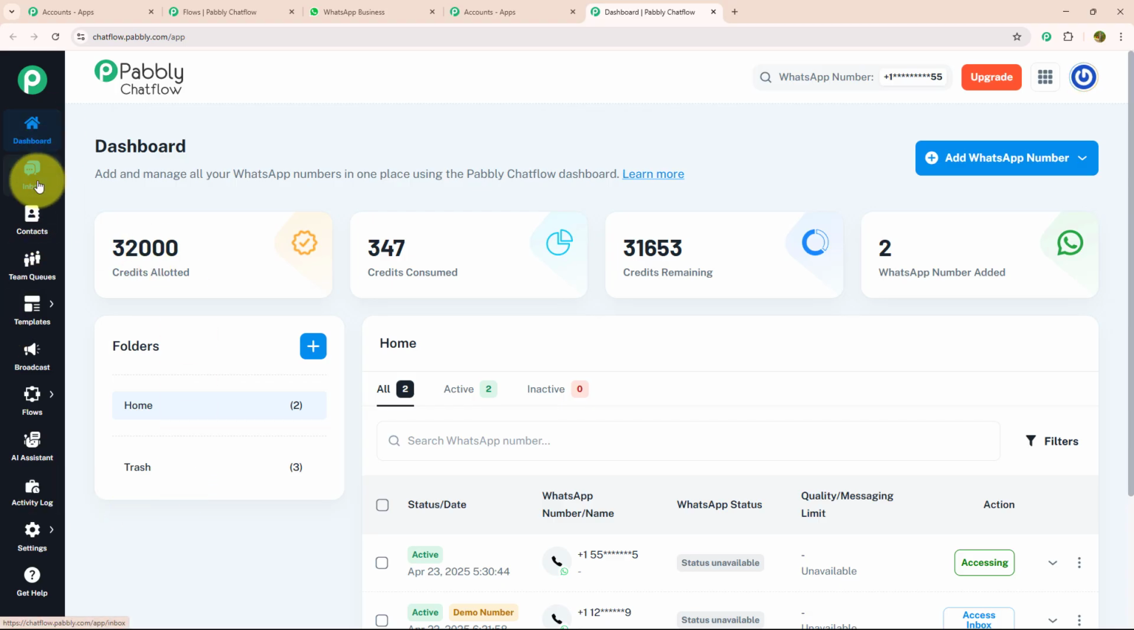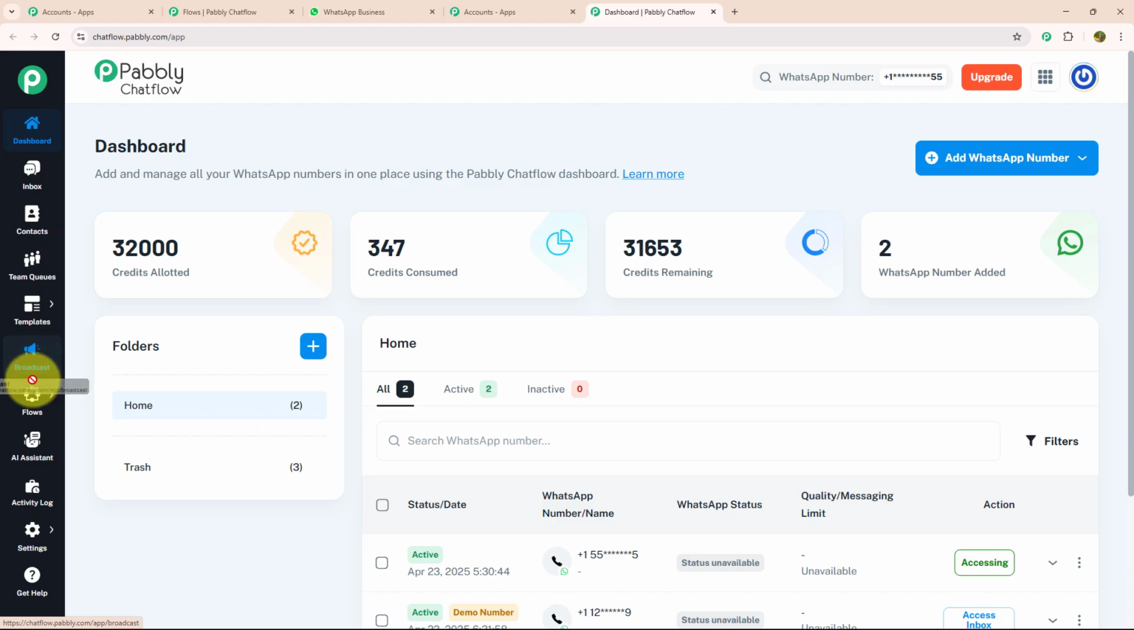Below dashboard, there is inbox option where you can manage all your conversation with your customer without opening WhatsApp separately. After that, there is contact section where you can create new contacts and manage according to your requirement. After that, there is team queue section where you can assign different tasks to different team members and review their performances. After that, we have template section where you can create customized template. And by creating customized template, you can give personalized touch to your chat. Below that, there is broadcast section where you can send mass message to bulk of customer with customized template.